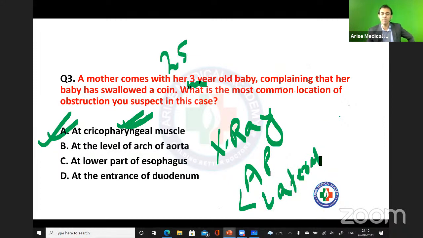So that you can find out the exact location of the obstruction. You also have to find out whether the coin is lodged in the esophagus or in the trachea. So on the basis of the X-ray, you can find out the location. Okay, fine.